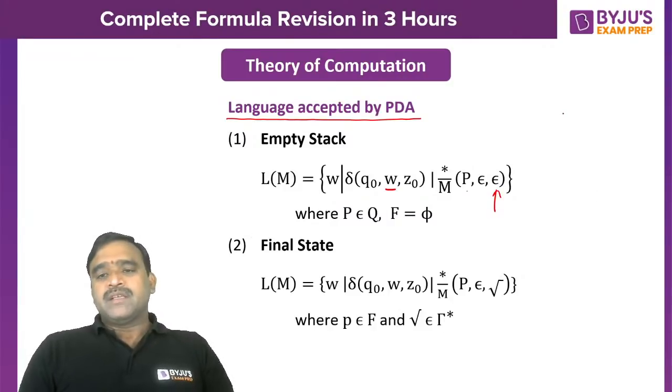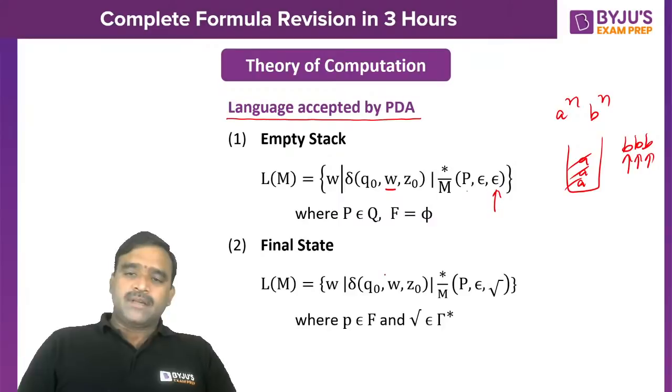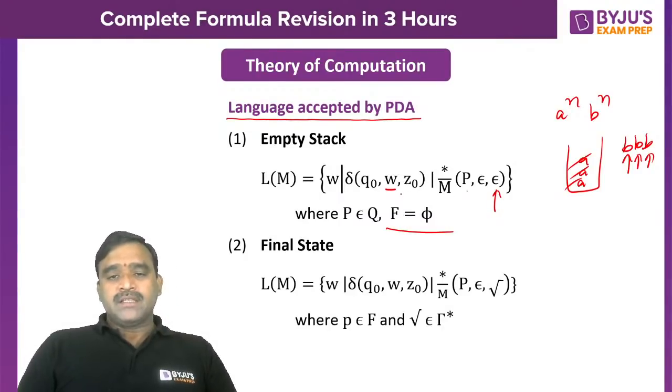For example, a power n, b power n: you push a's into the stack, and for each b, we pop an a. For 3 b's you get an empty stack, so the string is accepted. That is called acceptance by empty stack. The state need not be a final state; it can be any state in the set of states. Z0 is the initial stack symbol.